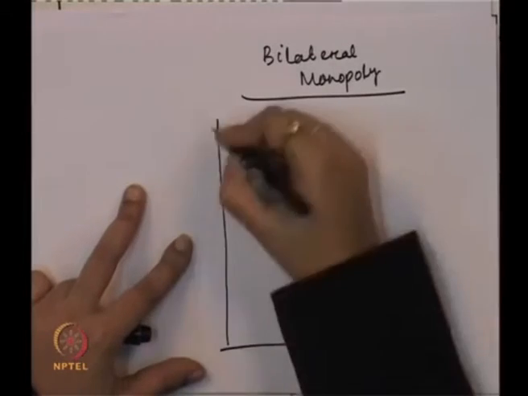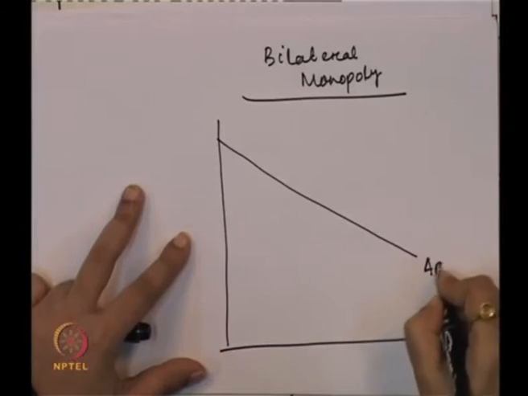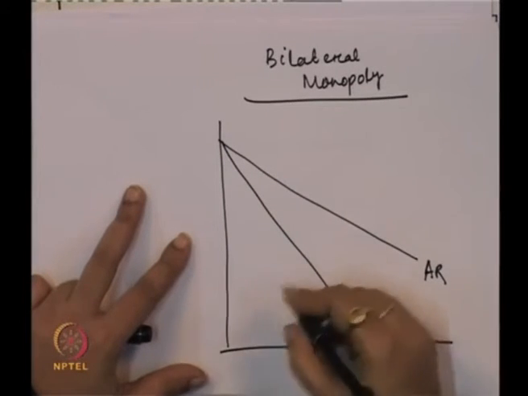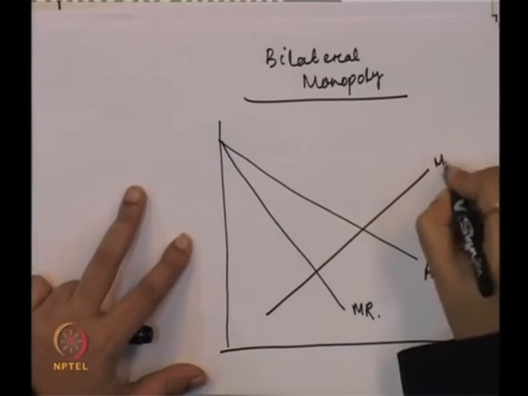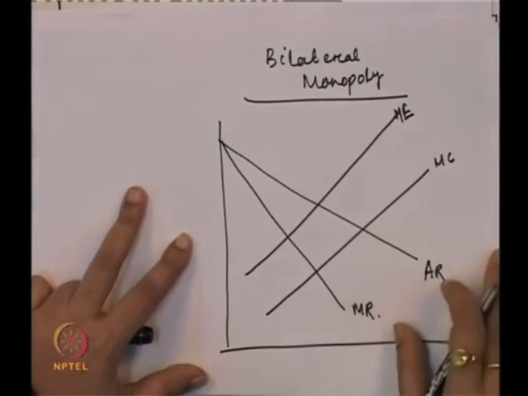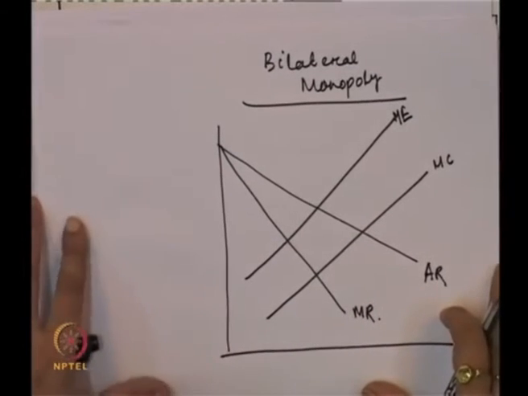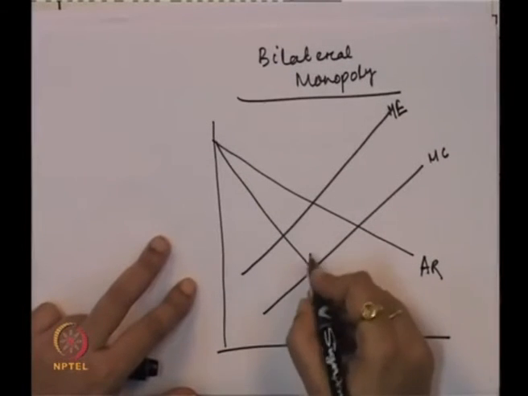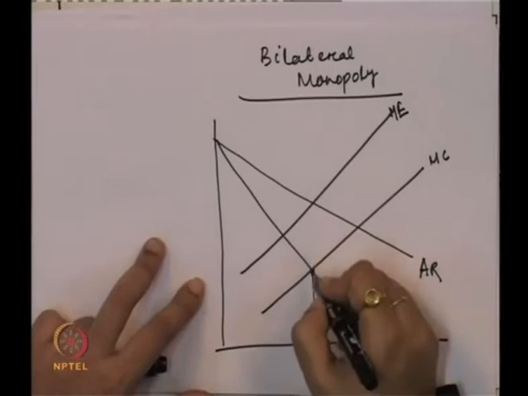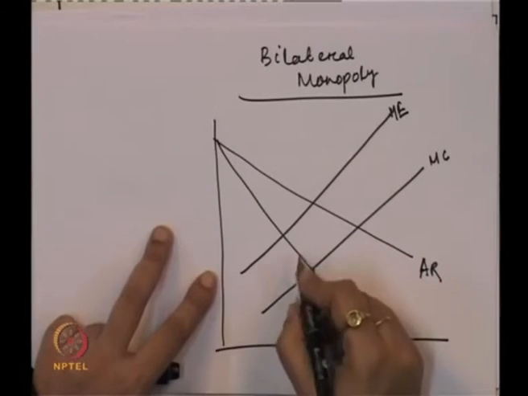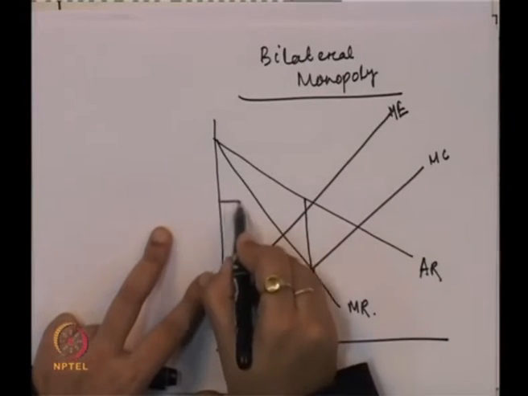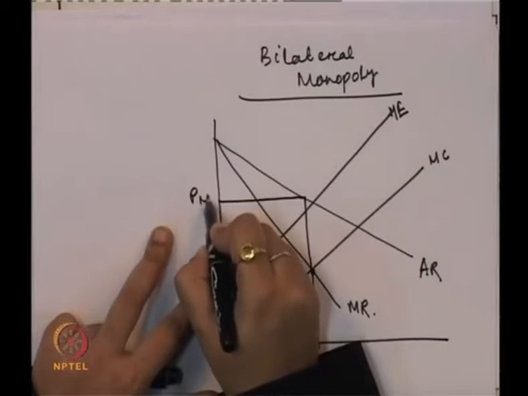In this kind of market, like a typical monopoly market, we will get our average revenue, our marginal revenue, our marginal cost, and our marginal expenditure. So, the monopolist equilibrium is the point where marginal cost is equal to marginal revenue, and we get the corresponding monopoly price.